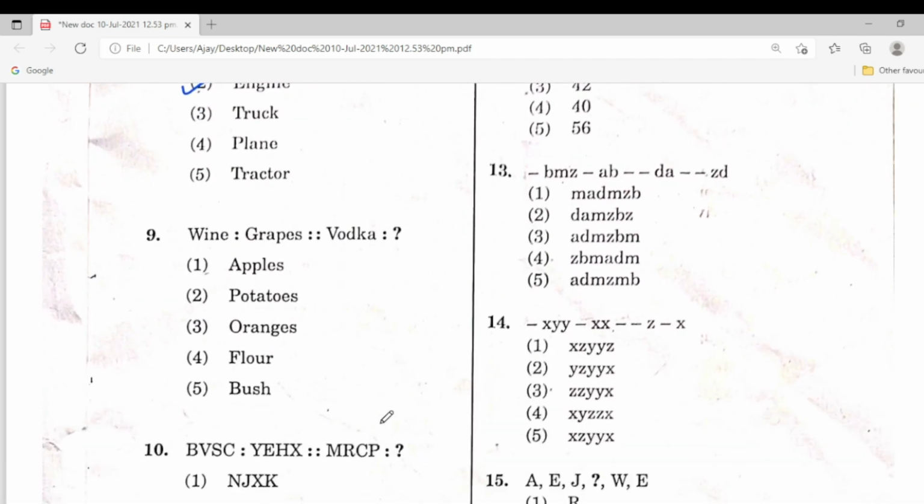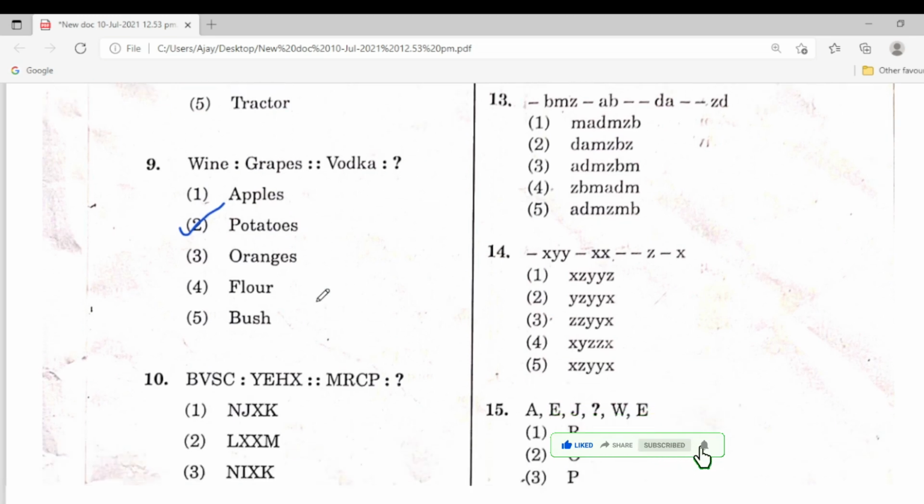And ninth one, wine, grapes. These are the relation. Vodka, with options apples, potatoes, oranges, flower, bush. Vodka is related to the second one, potatoes. Vodka is alcohol. This is related to potatoes.